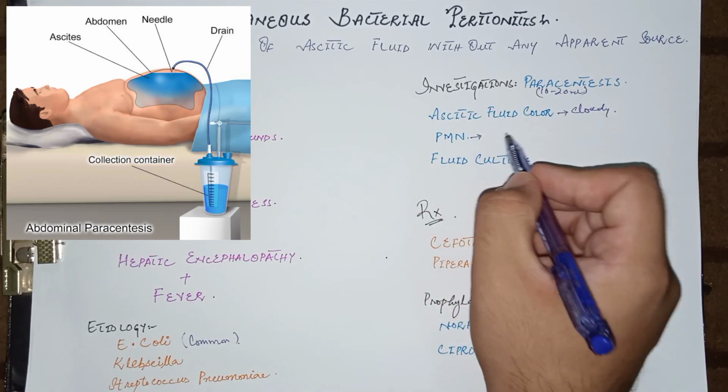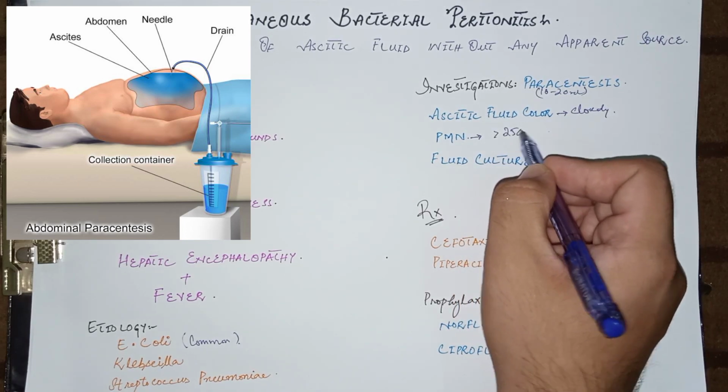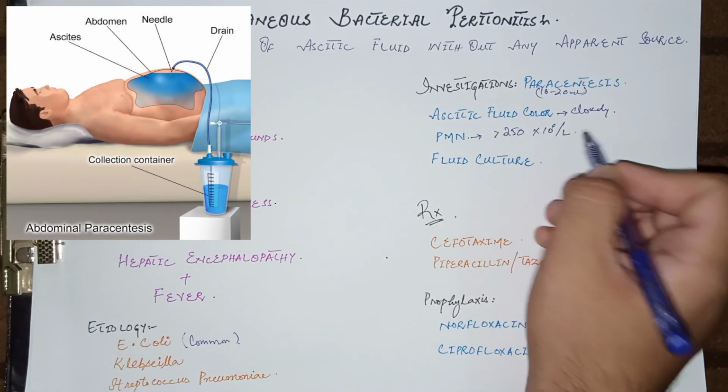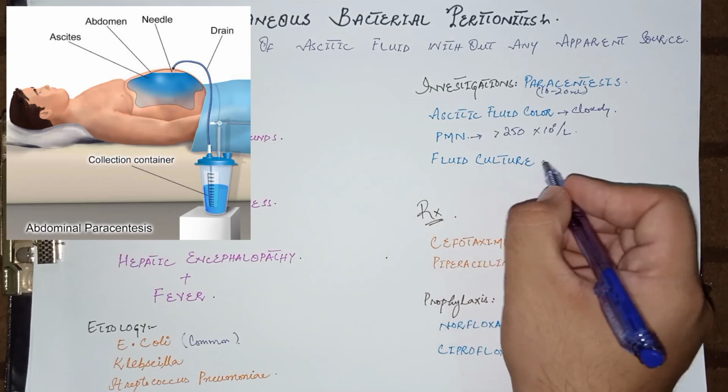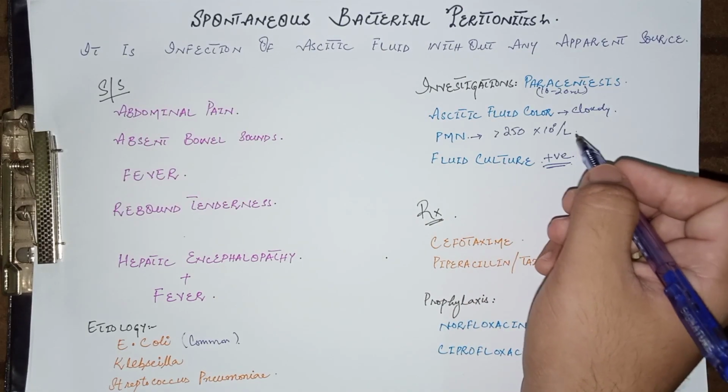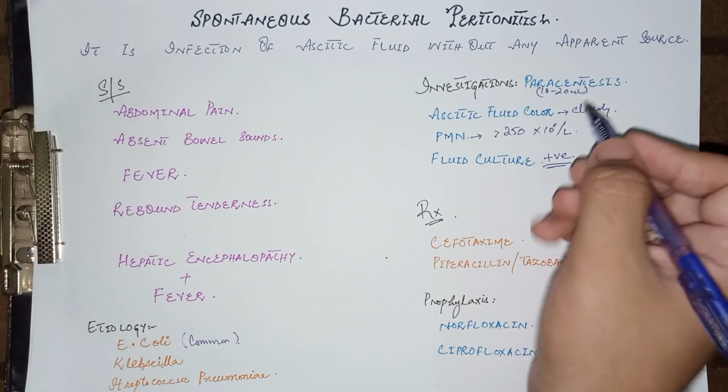and polymorphonuclear cells, that is neutrophils, are greater than 0.250 × 10^9 per liter. And if the fluid culture is positive, it indicates the presence of microorganism. Usually E. coli is the cause.